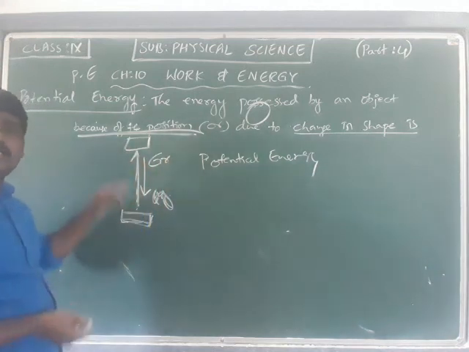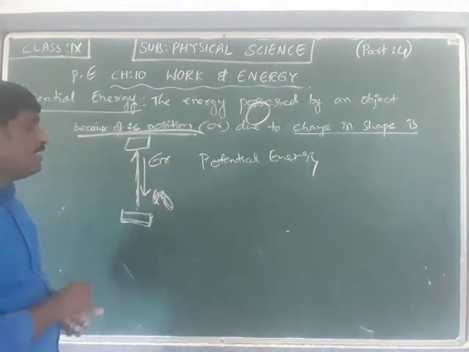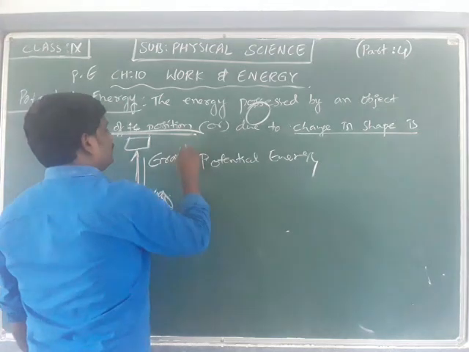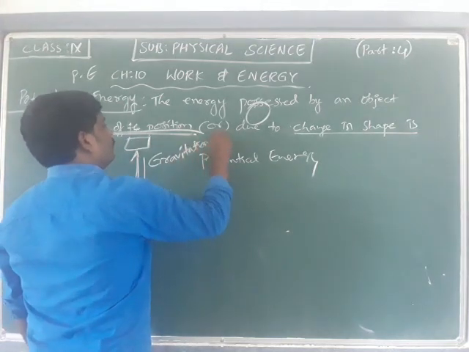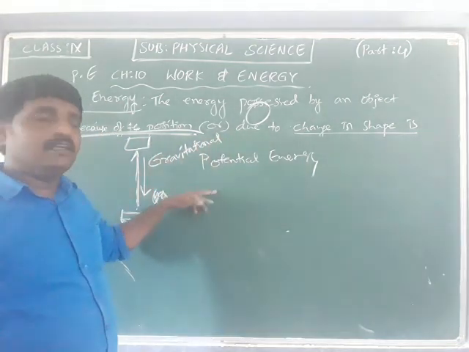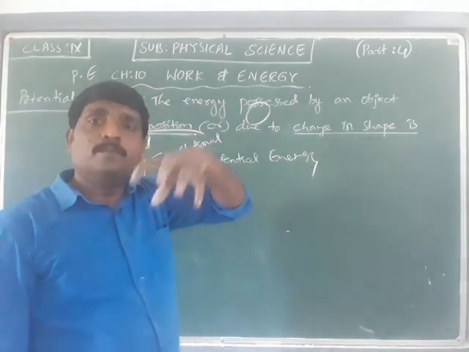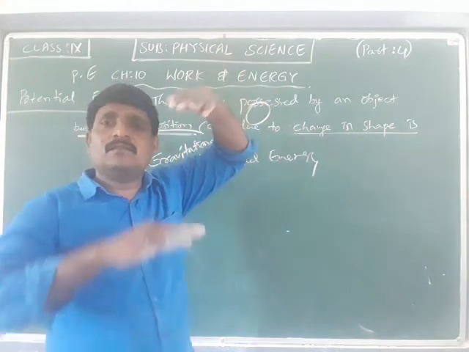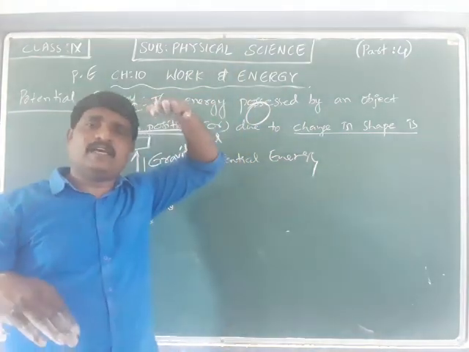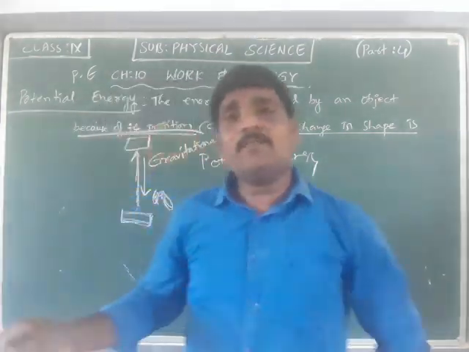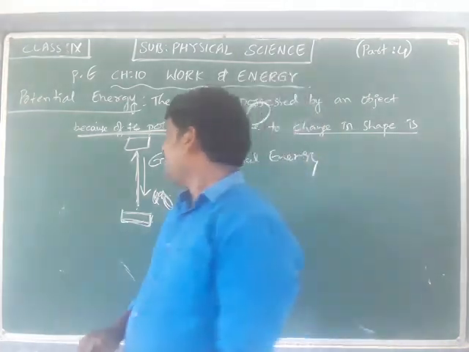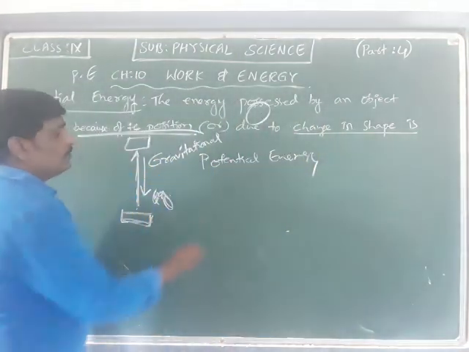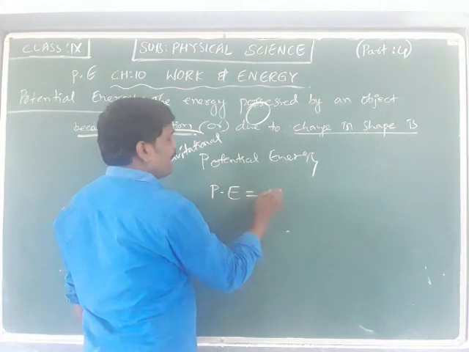The energy possessed by the object at a certain height is called gravitational potential energy. More precisely, the energy possessed by an object at a certain height above the surface of the earth is called gravitational potential energy.